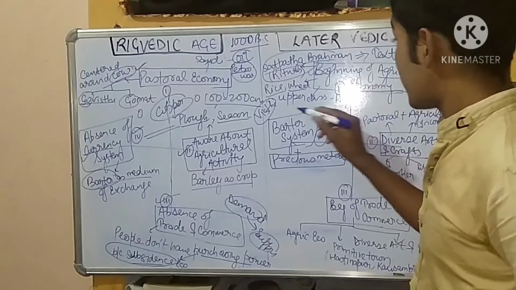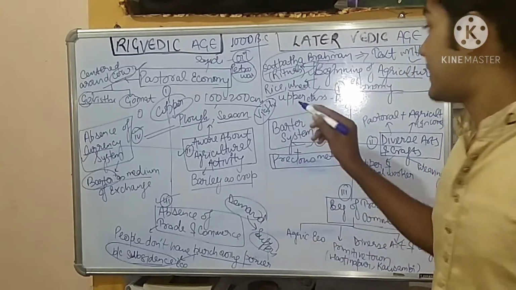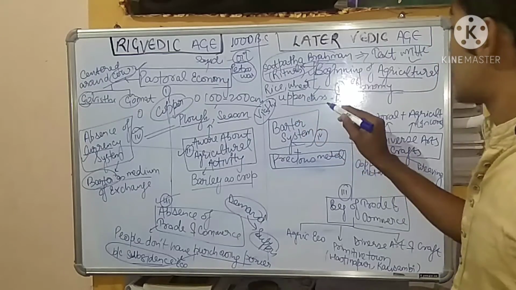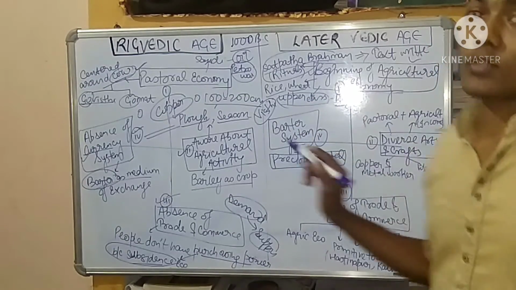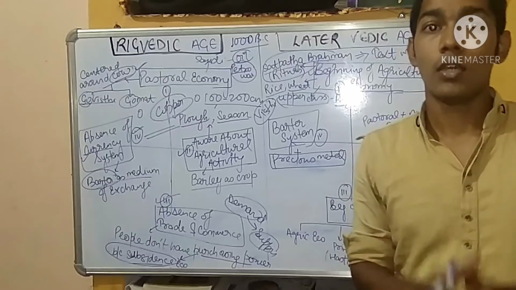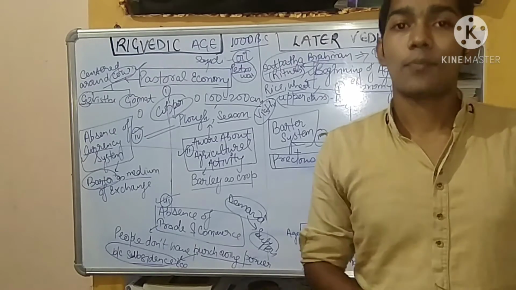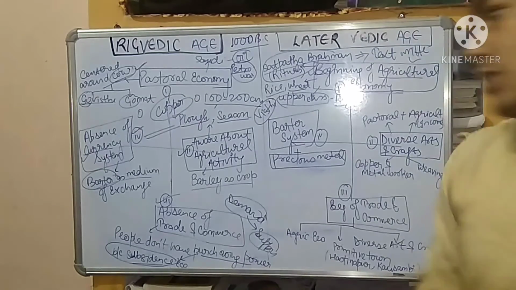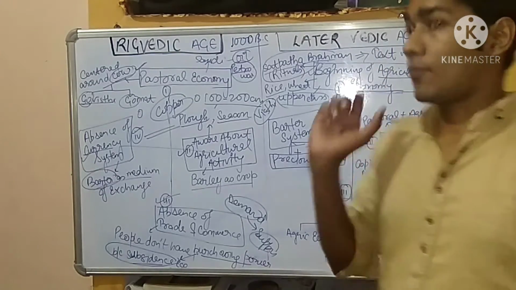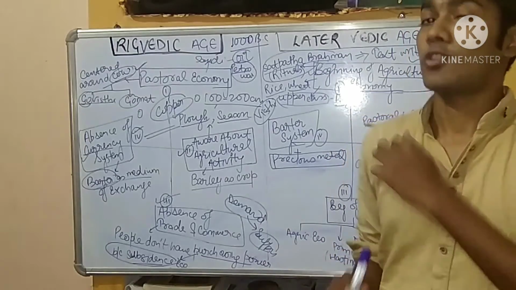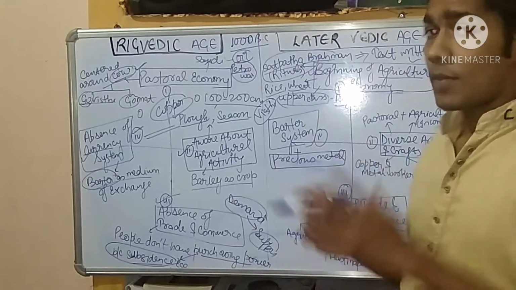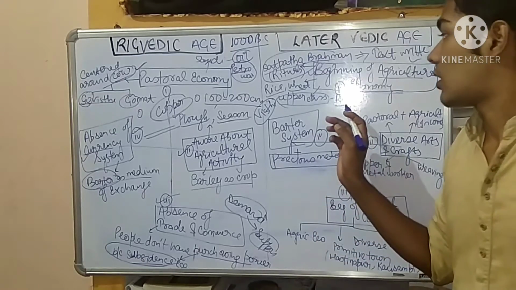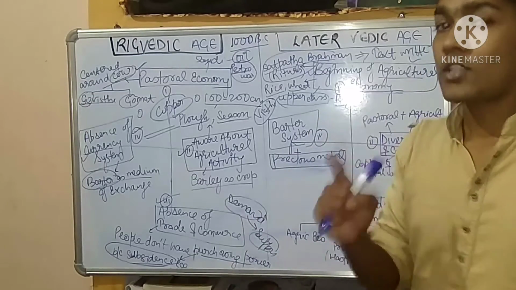The third important thing from which we can say that this agricultural economy was born is that the upper class people were shown with a plow. For example, Raja Janak was shown having a plow on his shoulder. And when the upper class was shown having a plow, it means that agriculture was the main important thing.